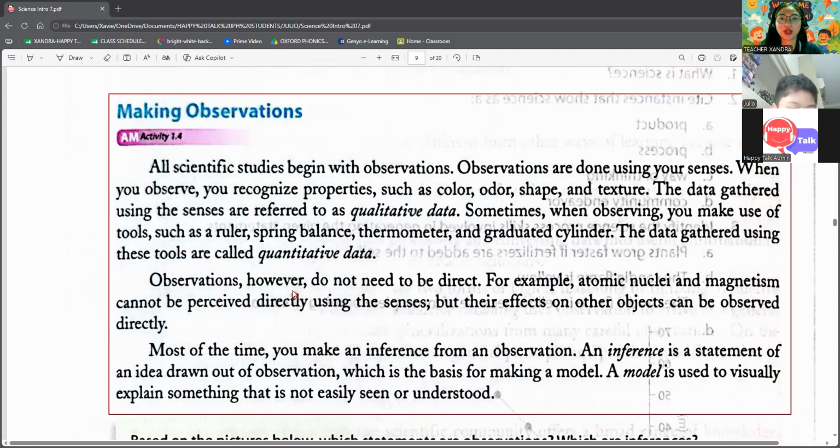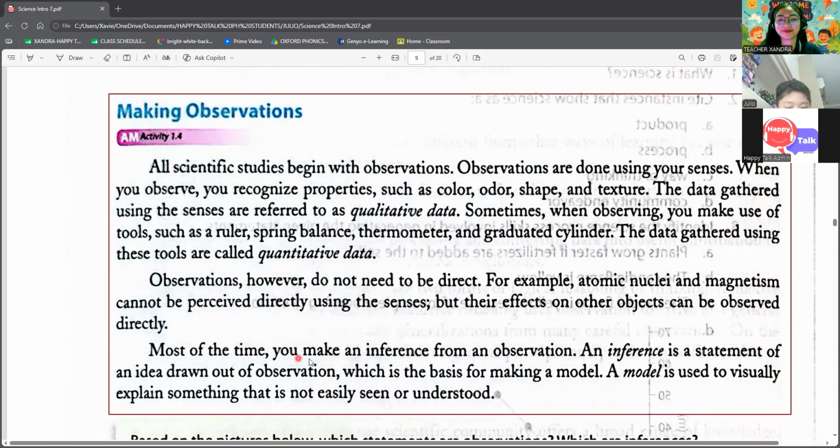Observations, however, do not need to be direct. For example, atomic nuclei and magnetism cannot be perceived directly using the senses, but their effects on other objects can be observed directly.